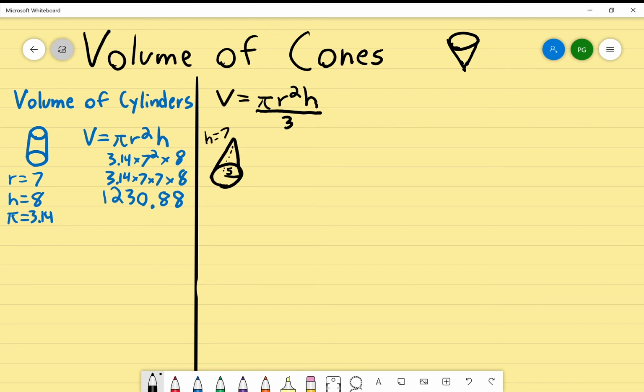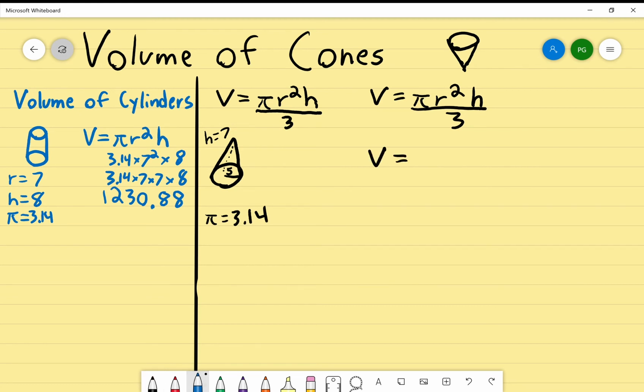Solve. Well, first things first, you rewrite the formula: volume equals pi r squared times height divided by 3. Pi is always 3.14. So let's start replacing things with what we know.